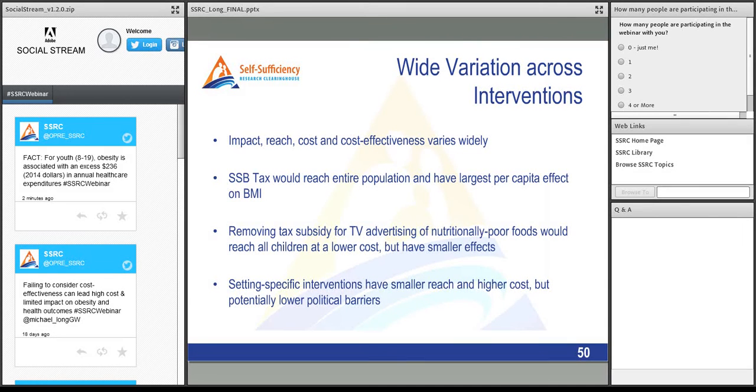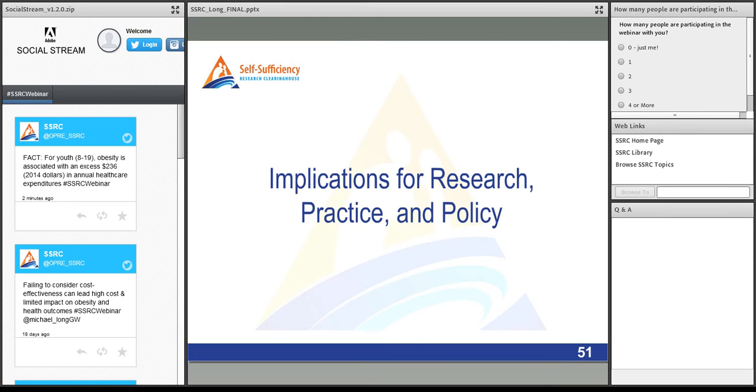And while we're seeing smaller effects in the setting-specific interventions and they reach a smaller number of people, they potentially have lower political barriers. And so in the 40 interventions that we're evaluating, we focus on broadening the menu of setting-specific programmatic and policy changes that we think have a lower political barrier than some of the other policies like the sugar-sweetened beverage tax.